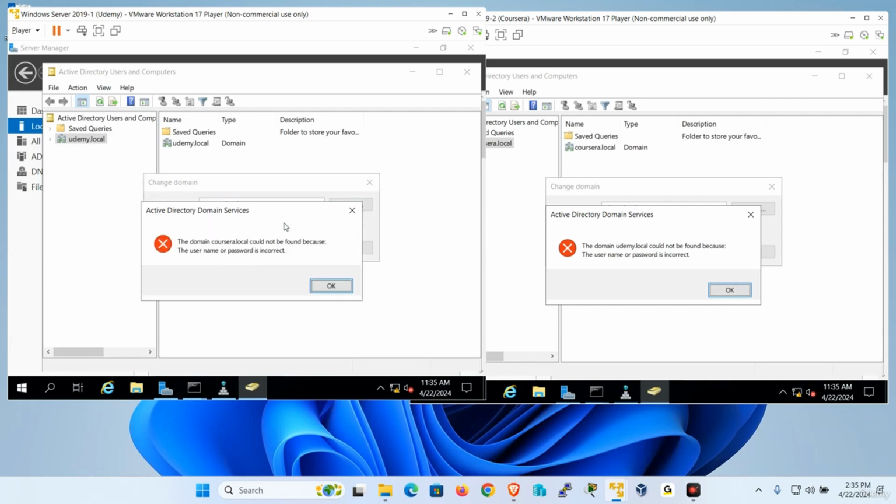Coursera.local and click OK. Now it says unknown username or bad password. In other words, that means there is no trust established between them. That's my next step.